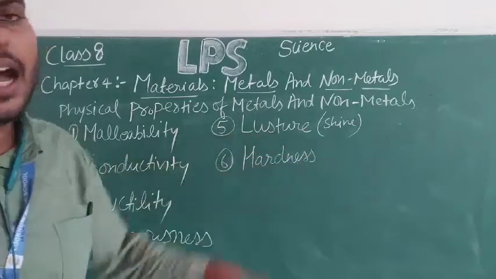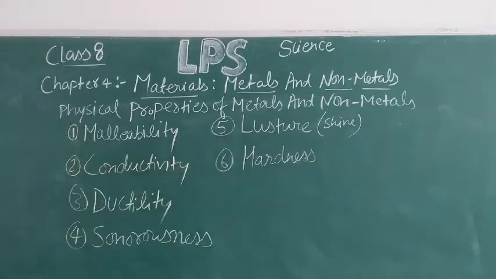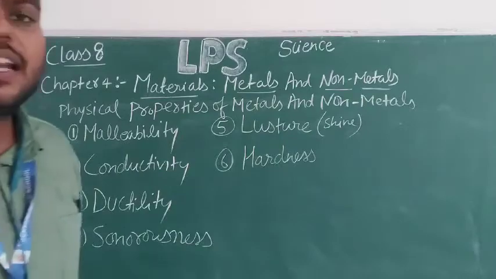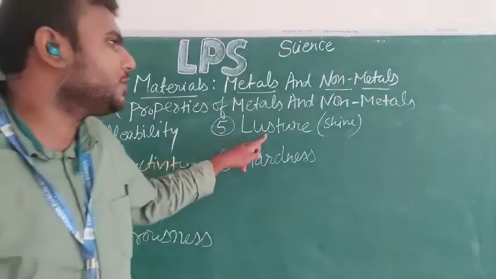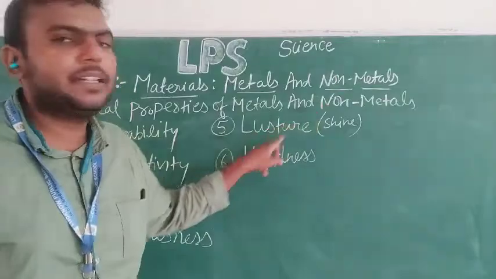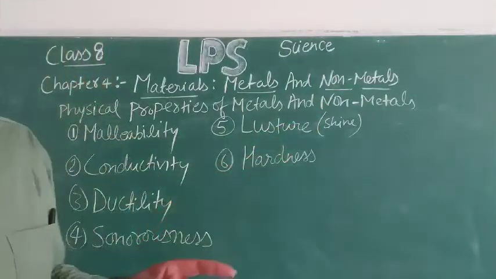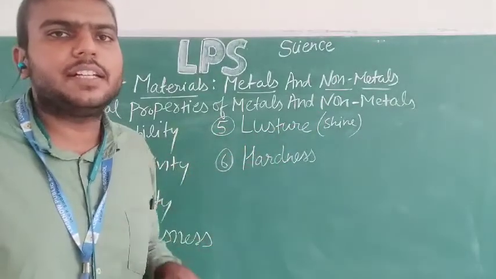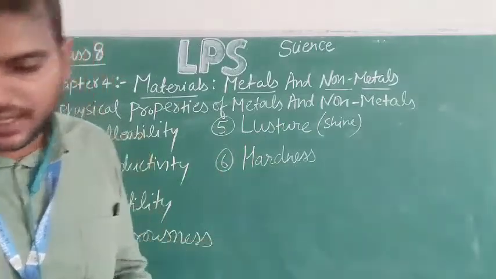Non-metals mostly are not lustrous. They have a dull appearance, but there is an exception for luster among the non-metals. Graphite and iodine are non-metals, but they are shiny in appearance.